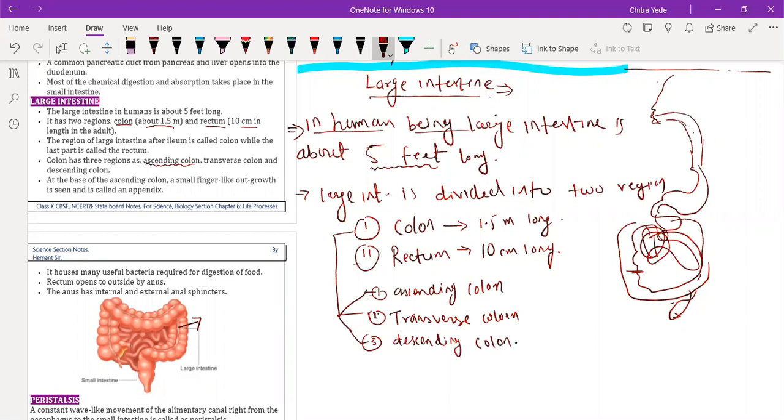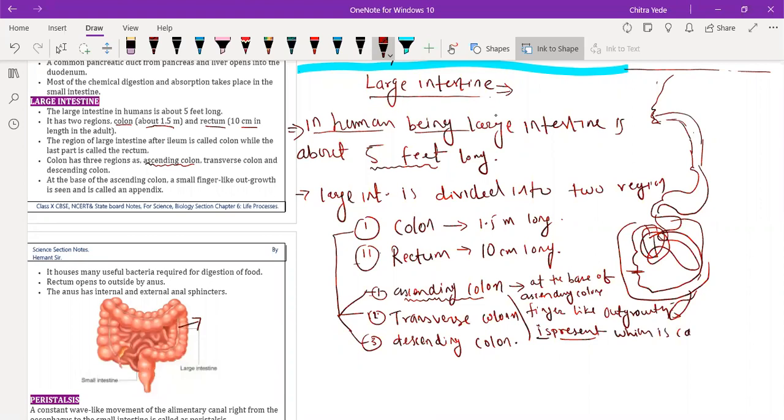Descending colon. Ascending colon is very important because at the base of the ascending colon, a finger-like outgrowth is present, which is called the appendix. The appendix is a vestigial organ in human beings.